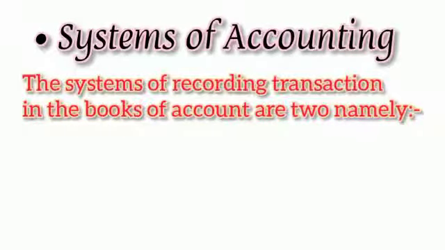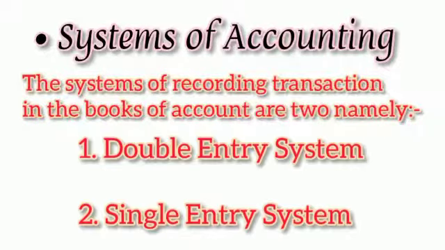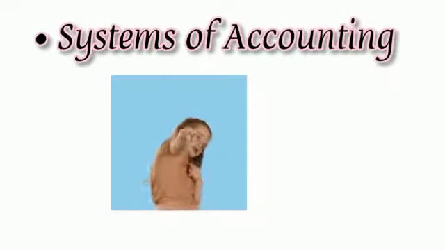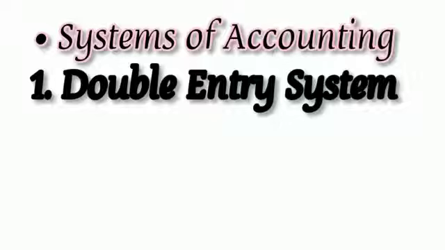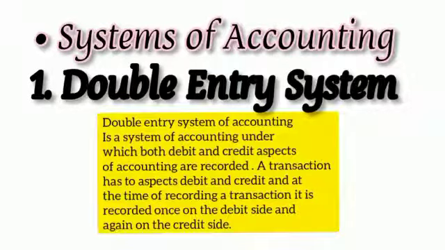The systems of recording transaction in the books of account are two, namely 1, that is double entry system, and 2, that is single entry system. We will discuss this in brief. Let's discuss double entry system. Double entry system of accounting is a system of accounting under which both debit and credit aspects of accounting are recorded. A transaction has two aspects, debit and credit, and at the time of recording a transaction, it is recorded once on the debit side and again on the credit side.